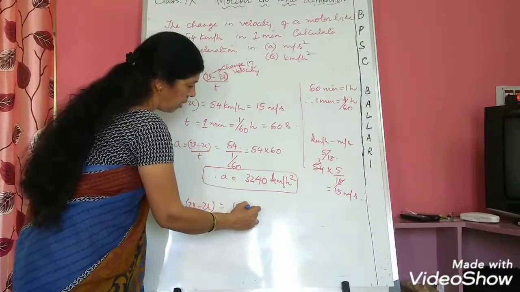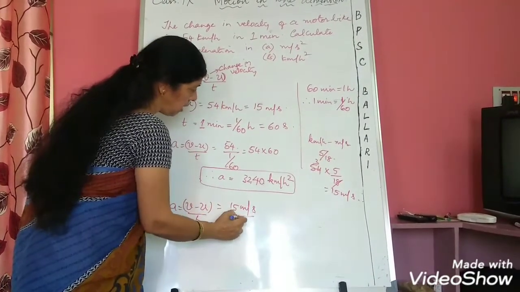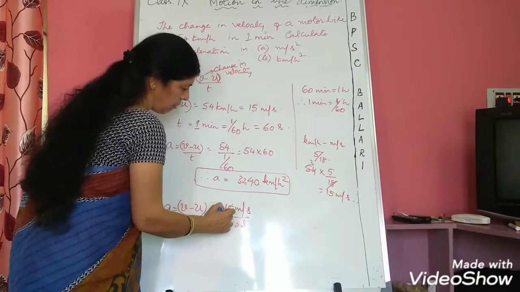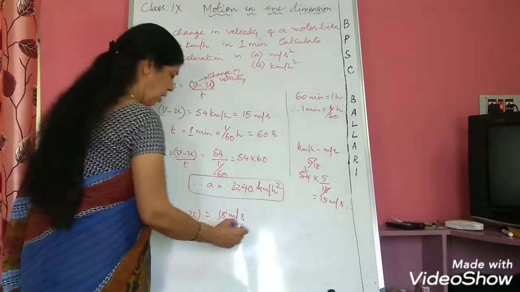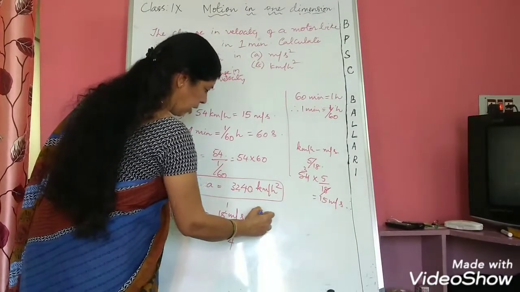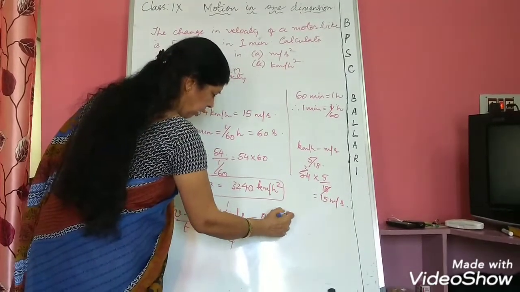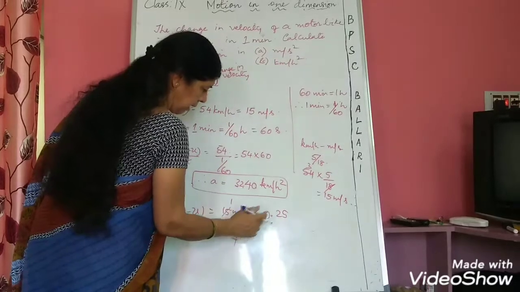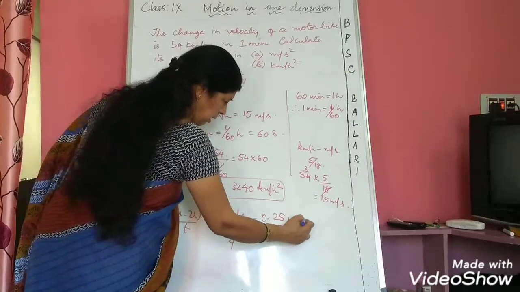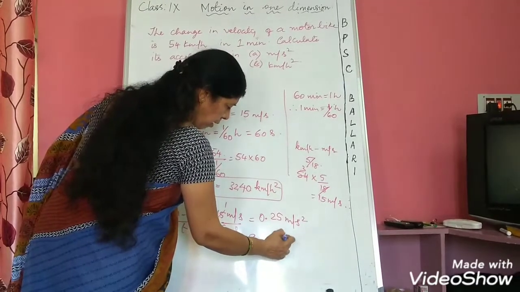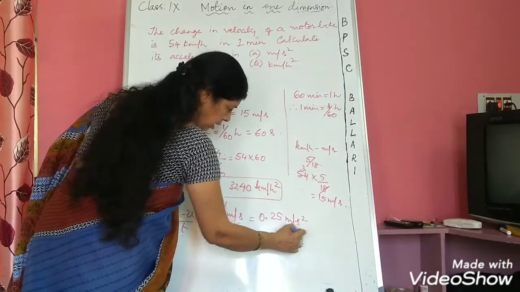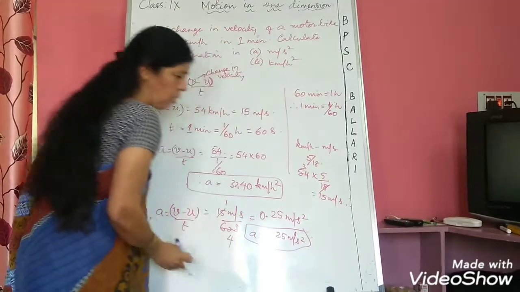It is 15 meter per second divided by 60 seconds. 15 one times, 15 four times. Now it will be equal to 1 by 4, that will be equal to 0.25. The units you will get are meter per second square. So acceleration will be equal to 0.25 meter per second square. This is the solution for this problem.